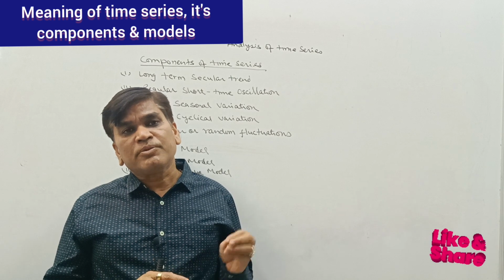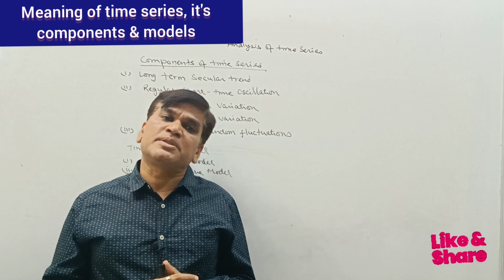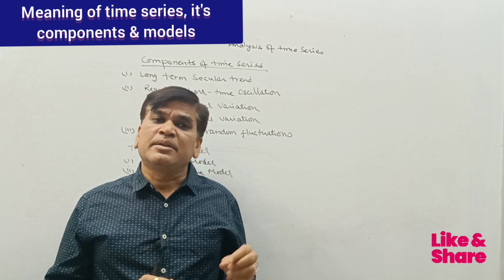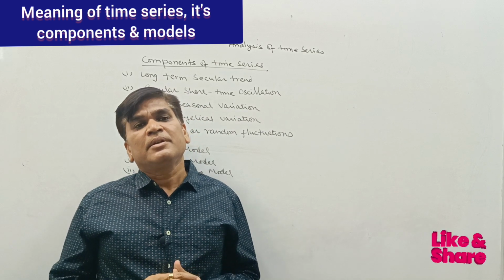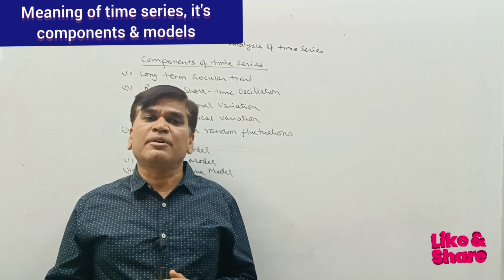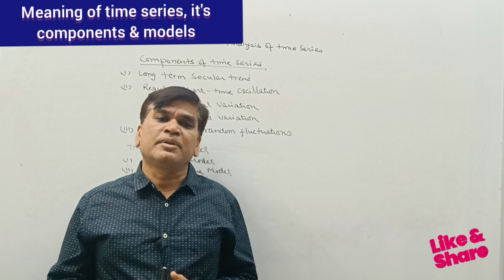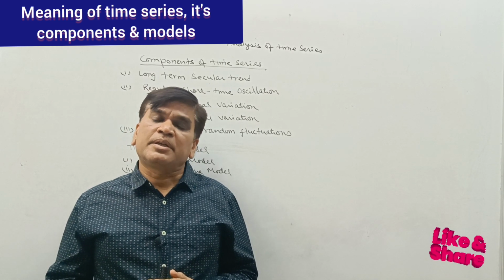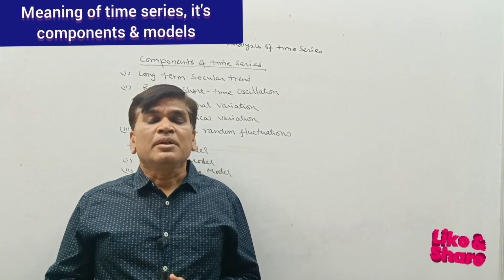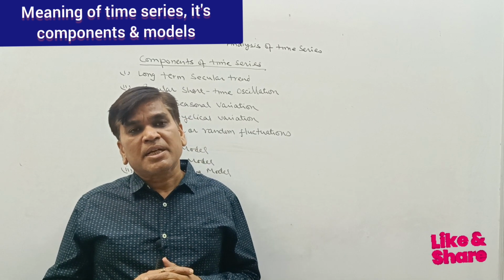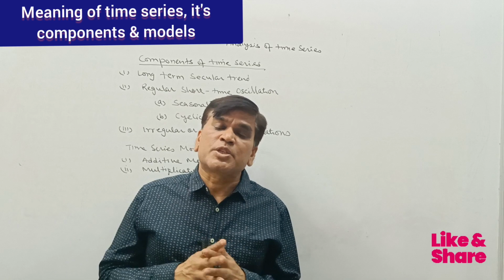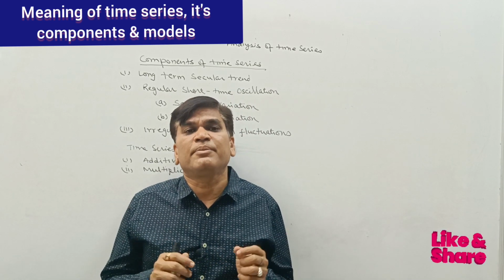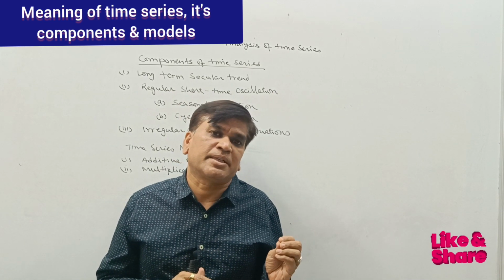That also will be called time series data. If you have the data of poverty, unemployment, per capita income, economic welfare, all the data which have some specification with time, we will say it's time series data.